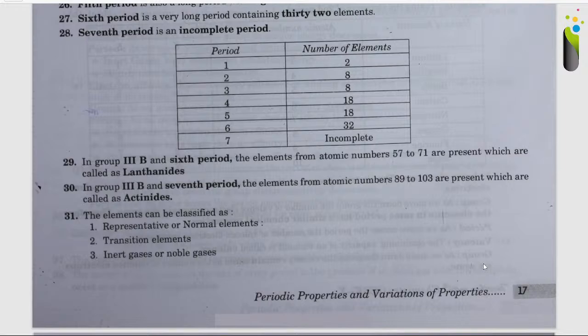Now in group 3B and sixth period, the elements from atomic numbers 57 to 71 are present, which are called lanthanides. Here I can ask you, which are lanthanides, to which group and which period do they belong, and what are the atomic numbers of the elements which belong to the lanthanide series. So these are the possible questions there.